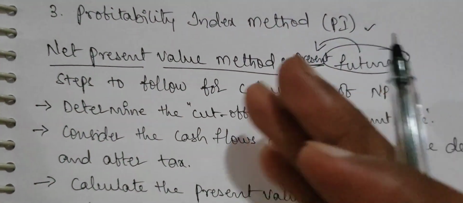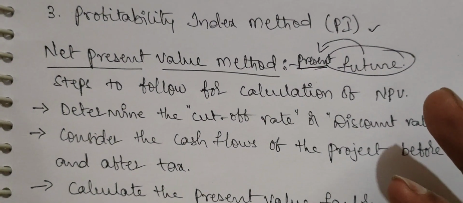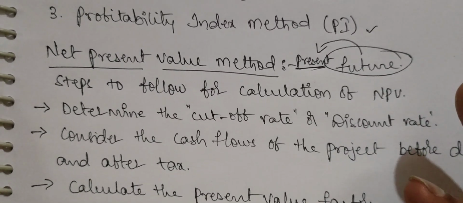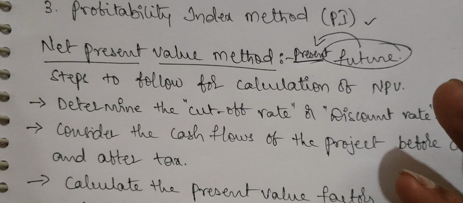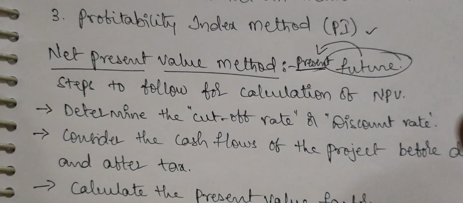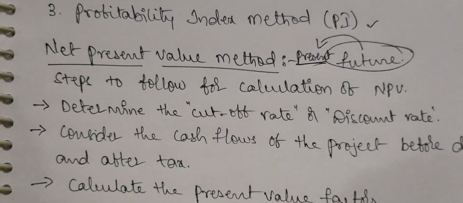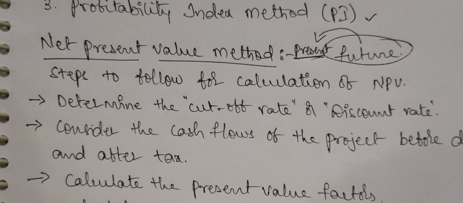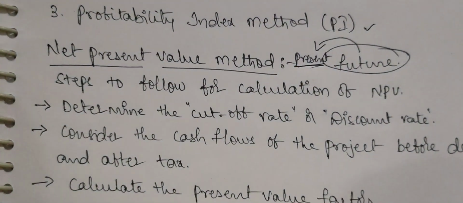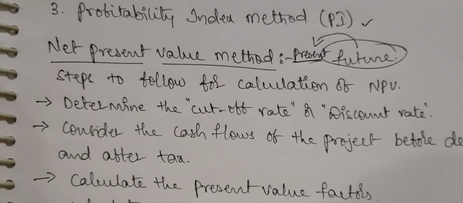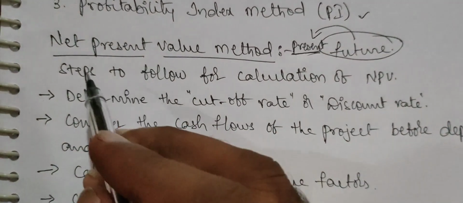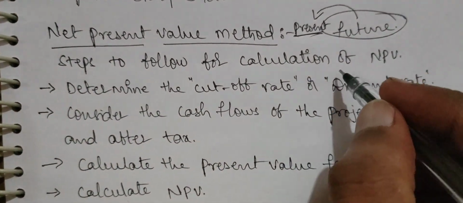For those appearing for the Osmania University examinations, like BBA third semester students, there is Financial Management, and for those people it is a very important concept. And for BCom, I think in the 5th or 6th semester they will have this, and they will benefit more from these classes. So what are the steps to follow for the calculation of this NPV?